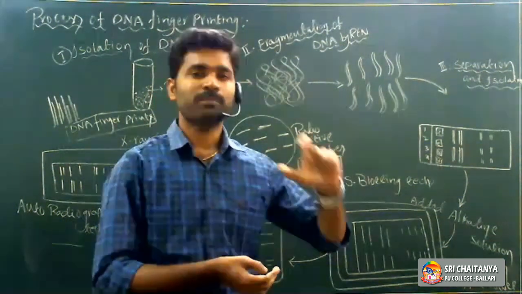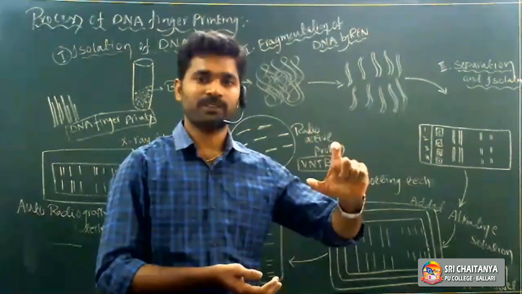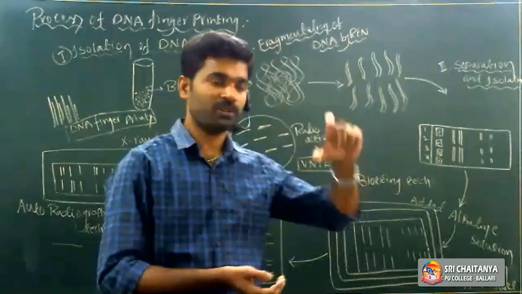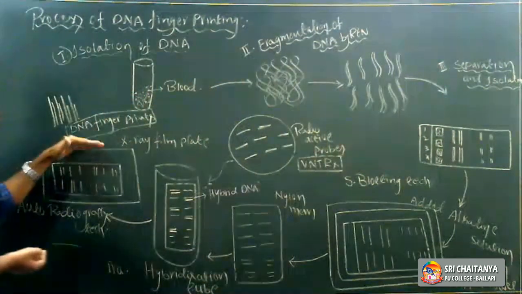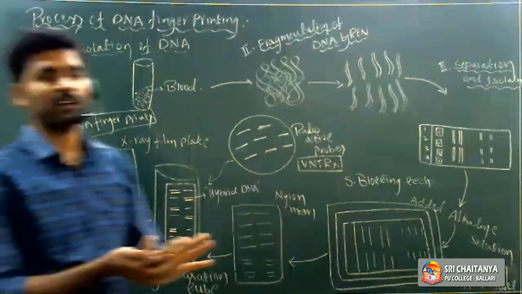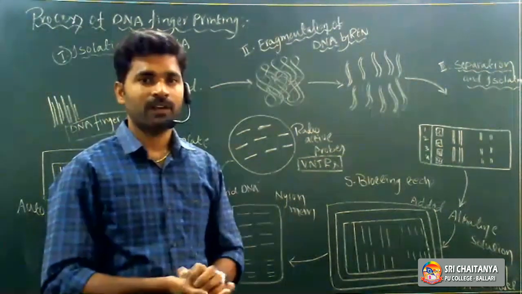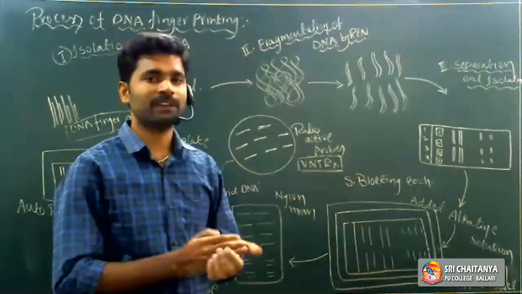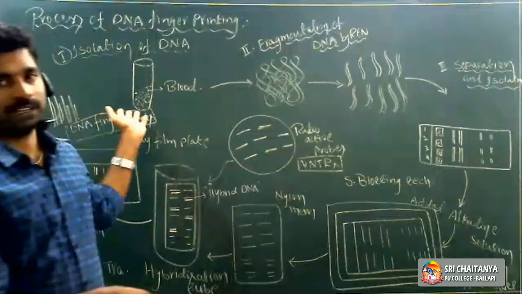Based on DNA fingerprints, based on the VNTRs located on the X-ray film, we can easily identify criminals. Parental disputes can also be easily solved by using this technique, right?